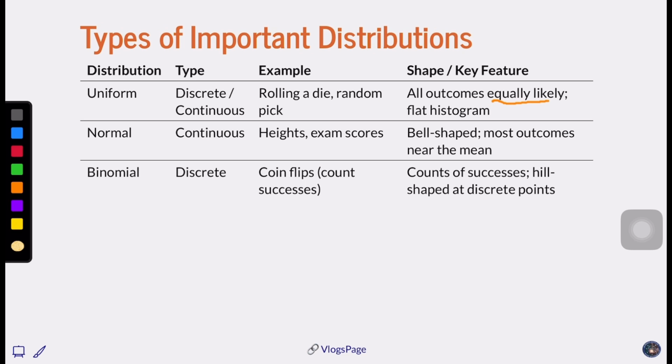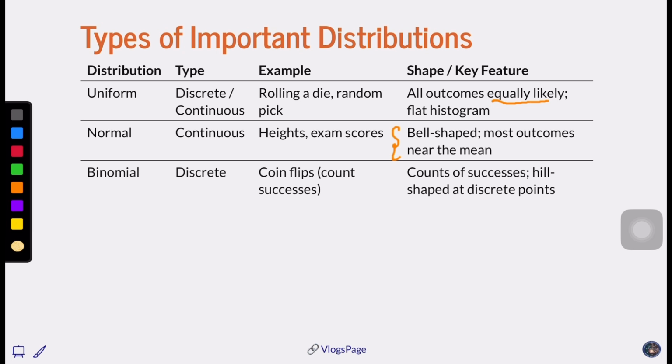Normal is more continuous, because most of the time values come around some mean of the distribution. I'll come back to this in the next episode.